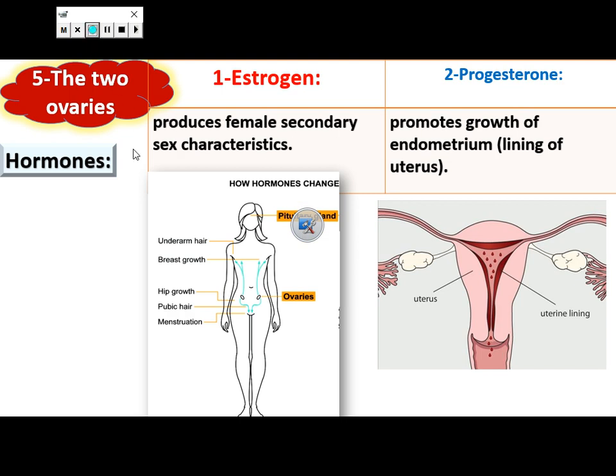Another gland present in our human body is the reproductive gland, which is present in male and female. In female, there are two ovaries. The two ovaries secrete two main hormones: estrogen, which is produced in females and is responsible for female secondary sex characters, and progesterone hormone, which is secreted during pregnancy to allow the growth of the endometrium and the growth of the baby inside it.